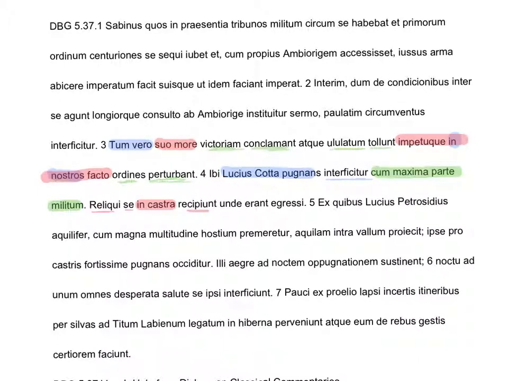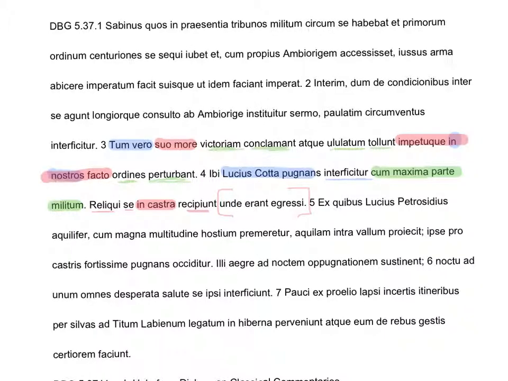Now notice this whole thing, se recipiunt, that's the Romans' way of saying to retreat. The literal translation is they carried themselves, which is kind of the way of saying retreat because you run away. Unde, oh, that is a clause marker. From where? And then it ends here.